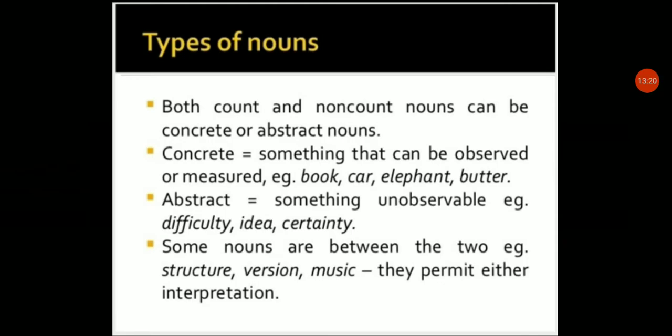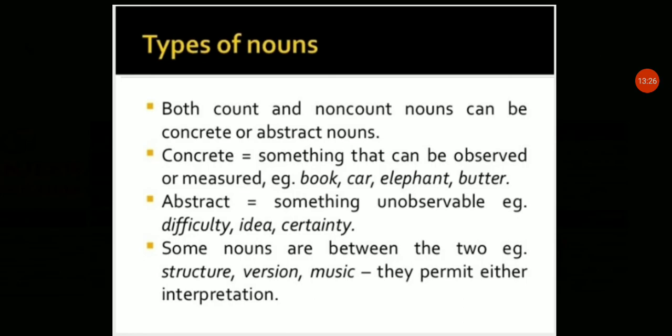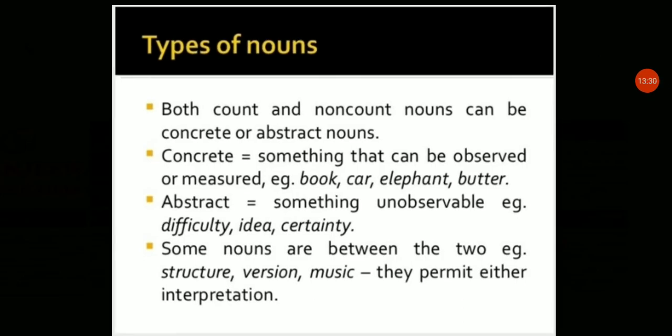Abstract is something unobservable, as I explained before to you, not representing or imitating external reality. We can't see it with our eyes, but we can realize it, feel it. Examples: difficulty, idea, certainty. As I explained before, mother's love is an abstract noun.